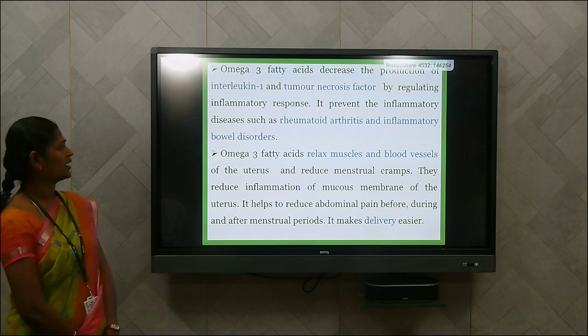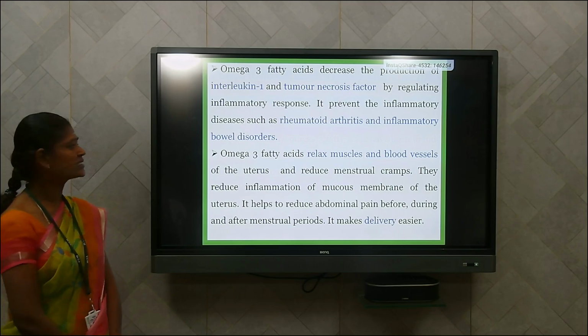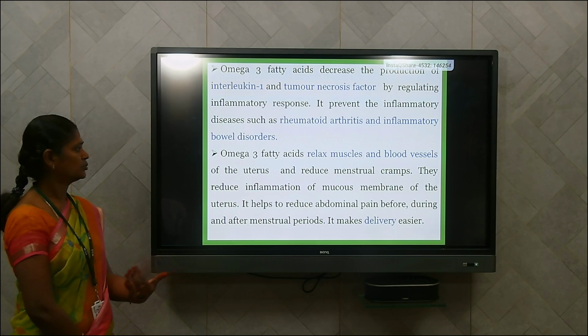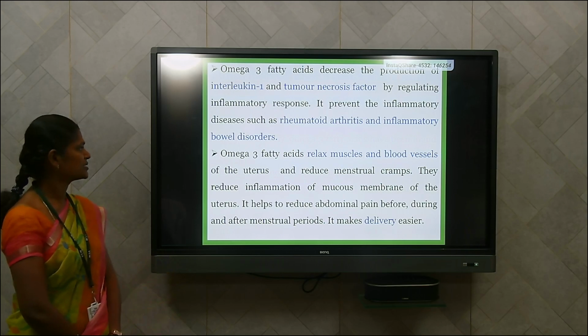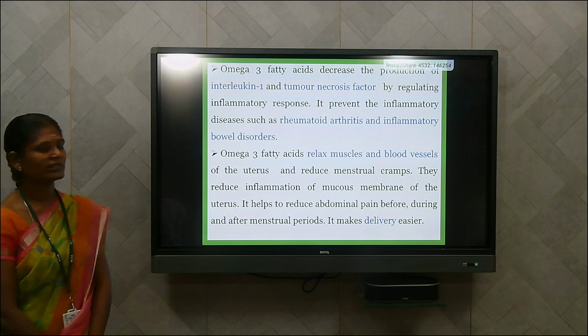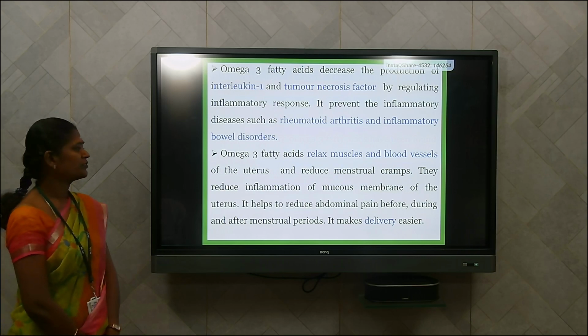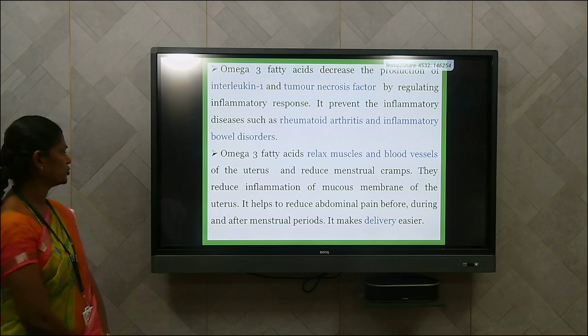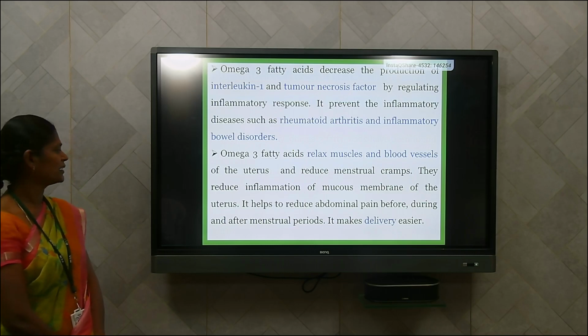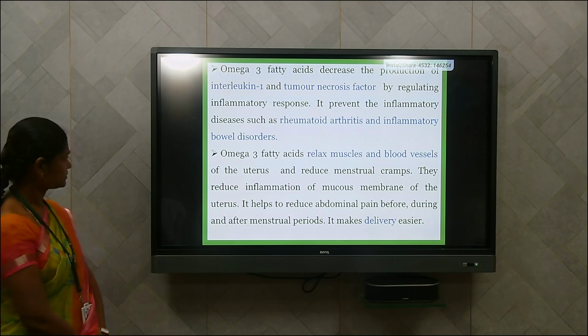This omega-3 fatty acid relaxes the muscles and blood vessels of the uterus during pregnancy to the lactation period. It relaxes the muscles and blood vessels of the uterus and also reduces the menstrual cramps. It also reduces the inflammation of the mucous membrane of the uterus, and helps to reduce abdominal pain before, during and after menstruation periods, and it makes delivery easier.